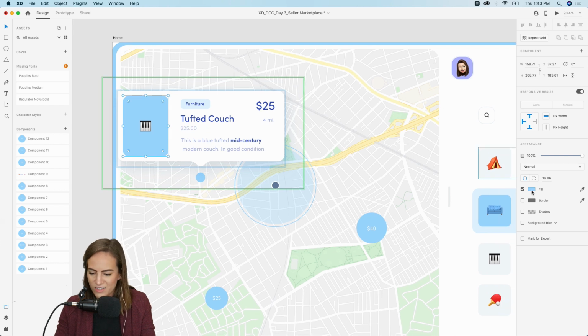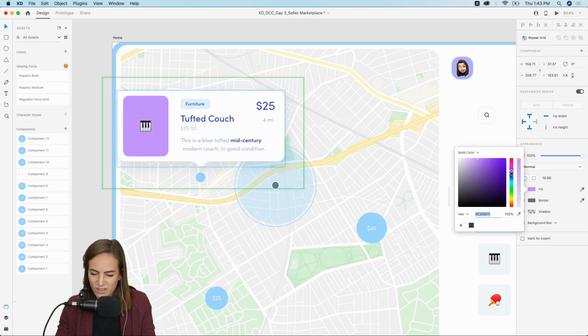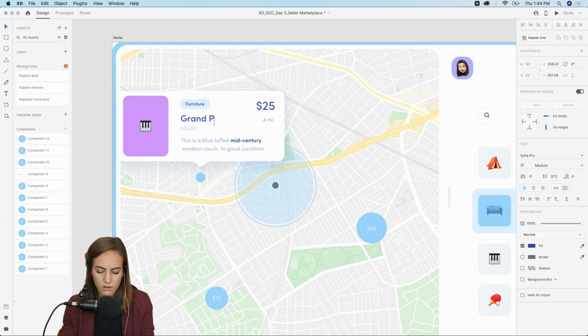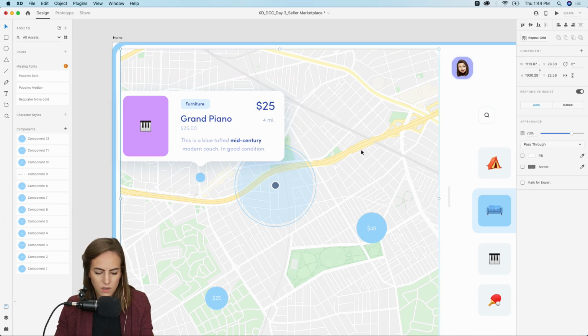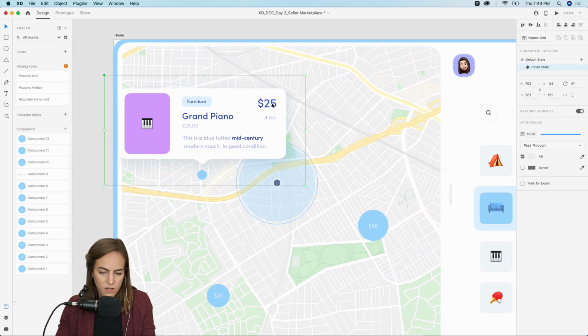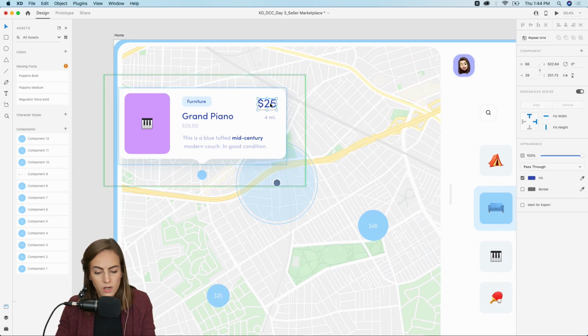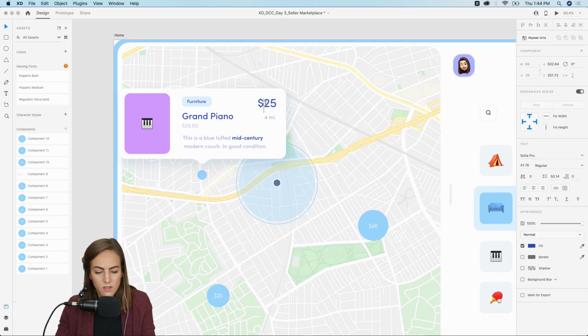And oh, I don't really have a color to match this. I'll just do like a purple, I guess. Okay, and we'll call this grand piano. And what was the price? $870. Okay, change the price. So many layers.